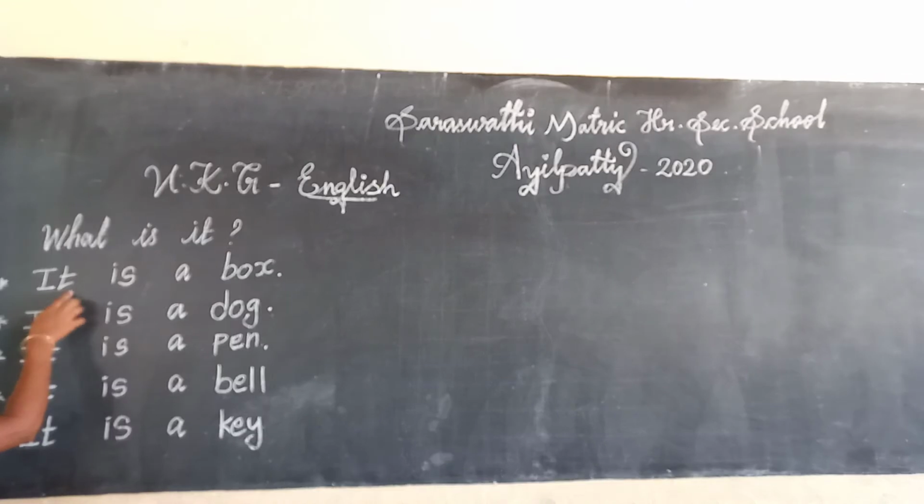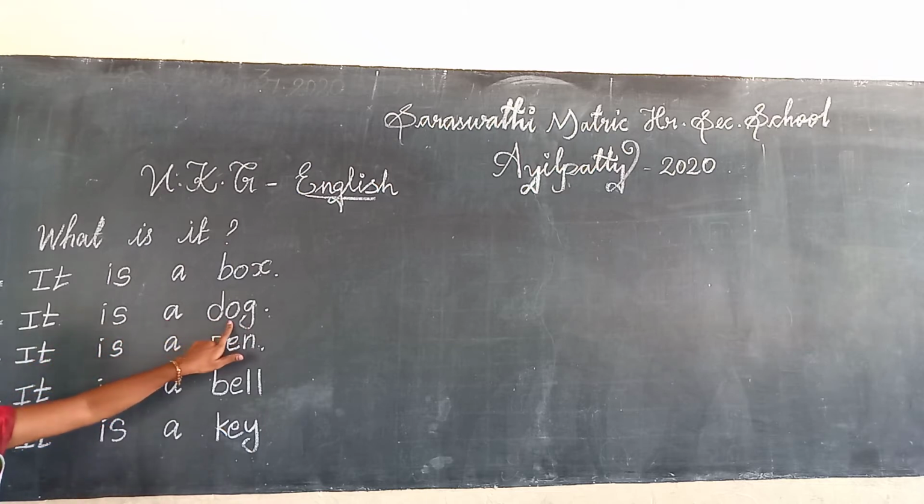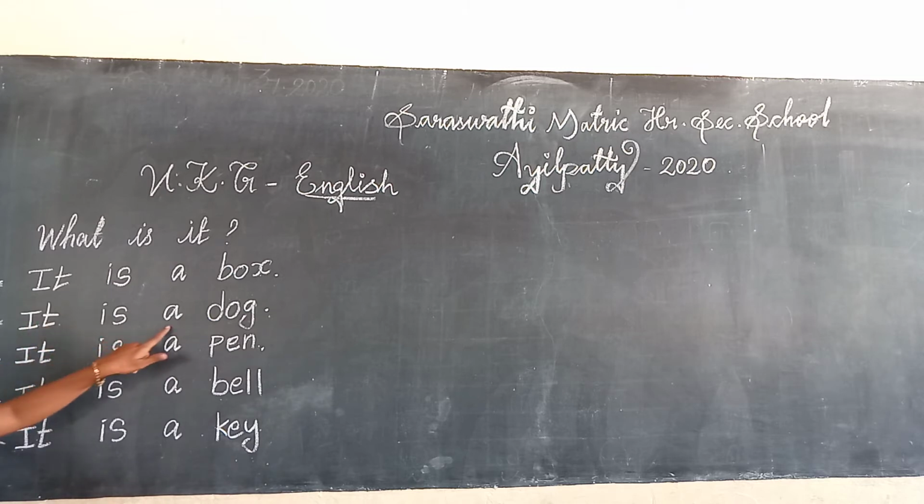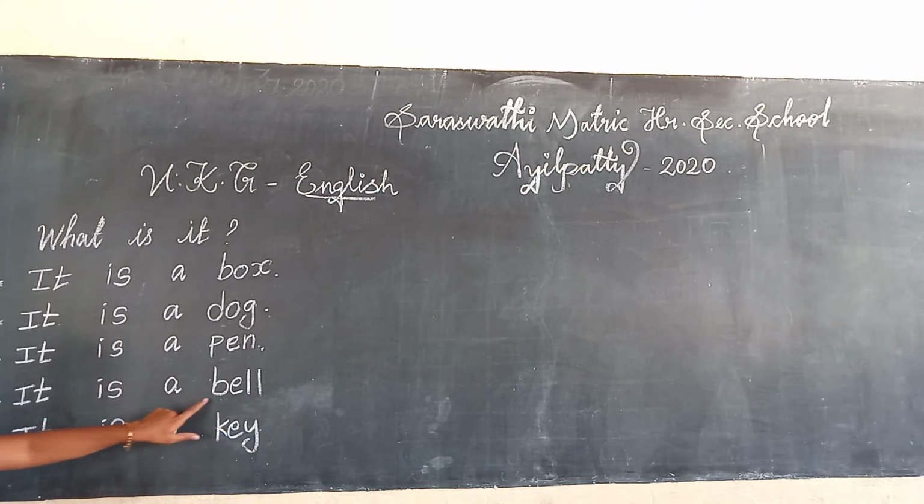What is it? It is a box. Next sentence. It is a dog. D-O-G. Dog. It is a dog. Next. It is a pen. What is it? Pen. So it is a pen. Next. It is a bell. B-E-L-L. Bell.